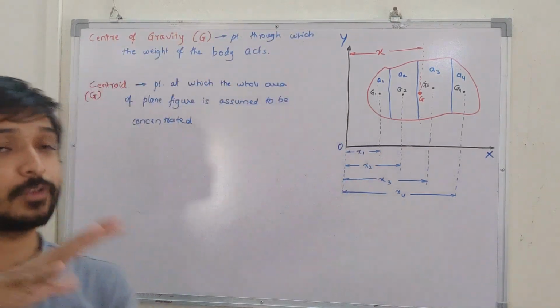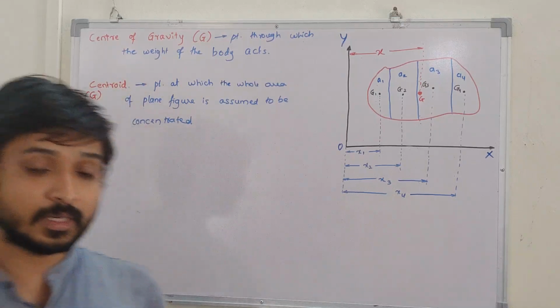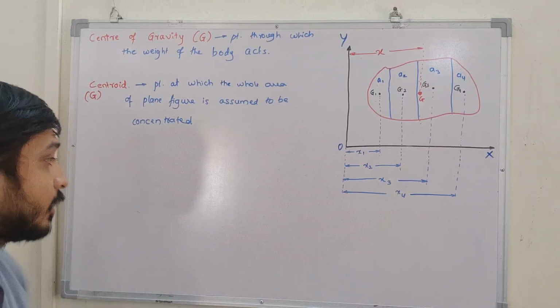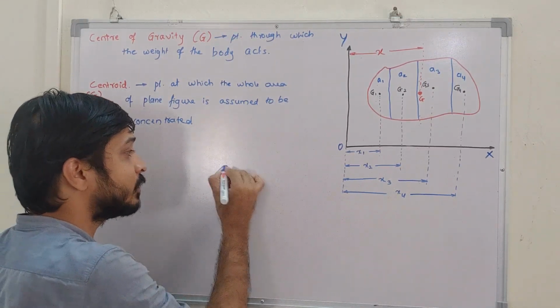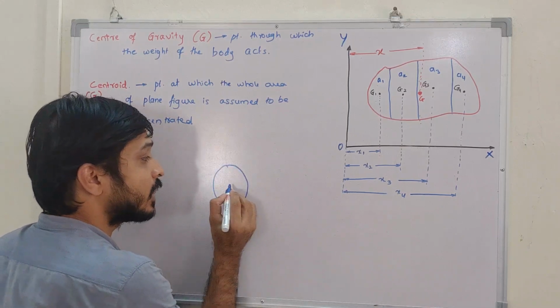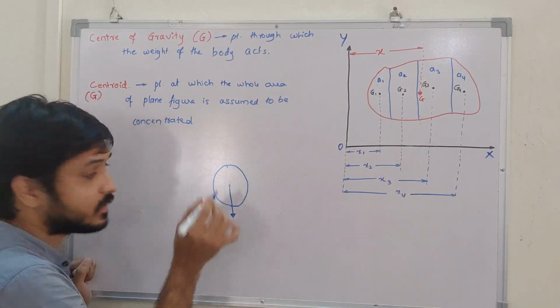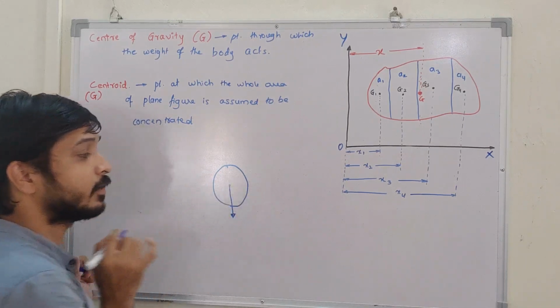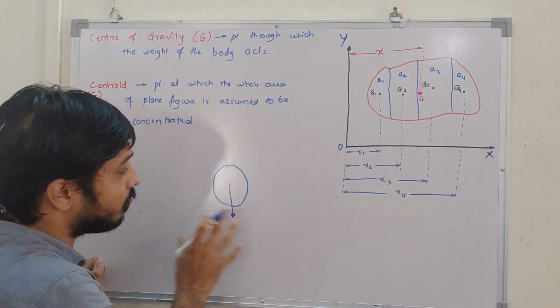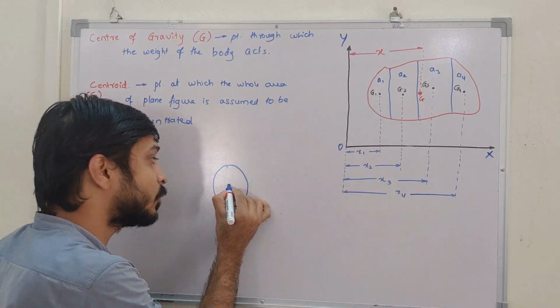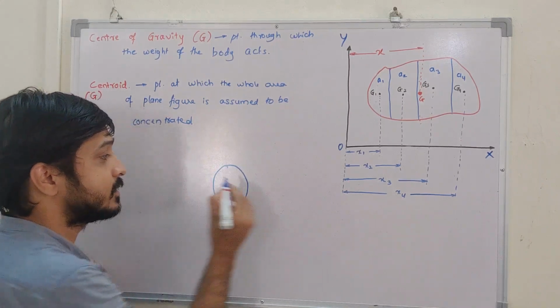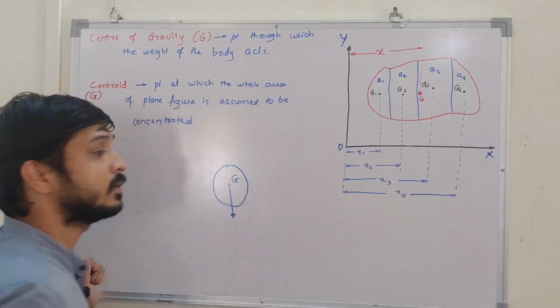This is actually for 3 dimensions. Even if you take a sphere, and I think we have solved some previous problems where a sphere was there, and we showed the weight of the sphere acting from the center. This is nothing but the CG, center of gravity. So the whole mass of the body is acting through one point. That point we call a CG. This is denoted by the letter G.